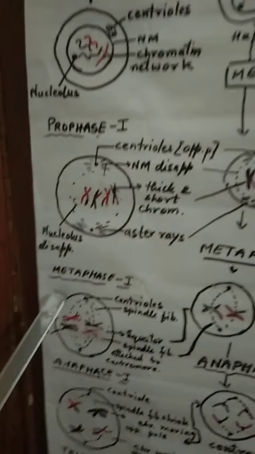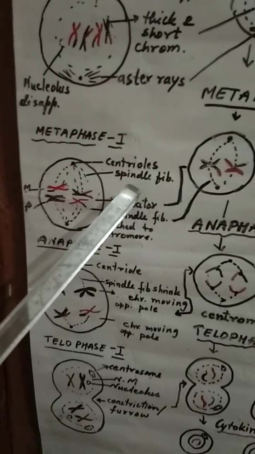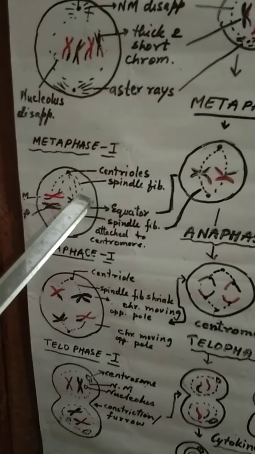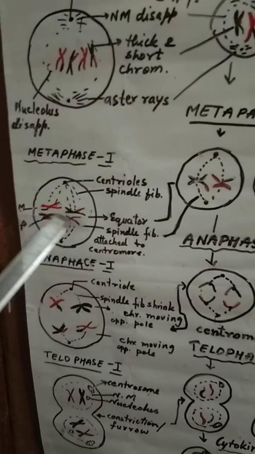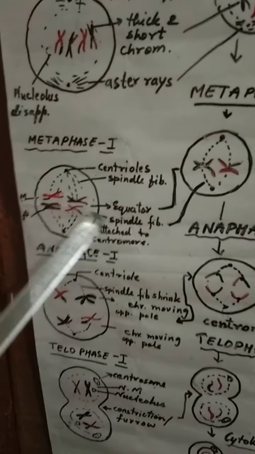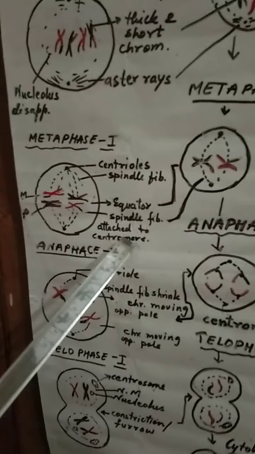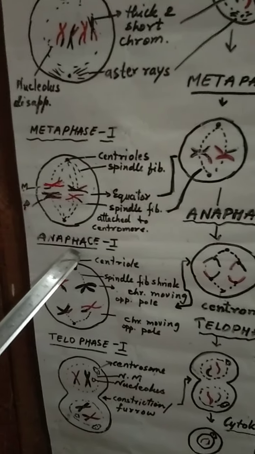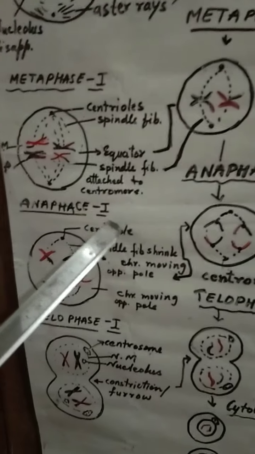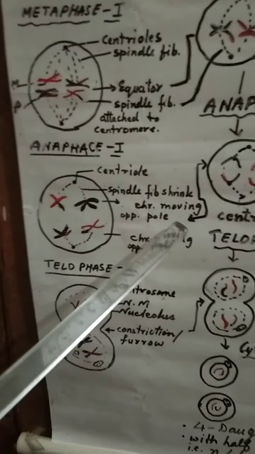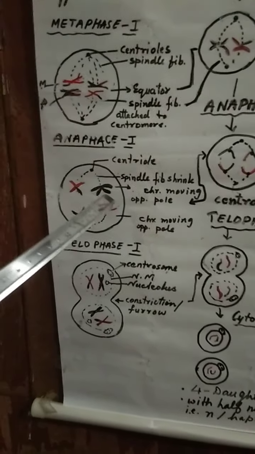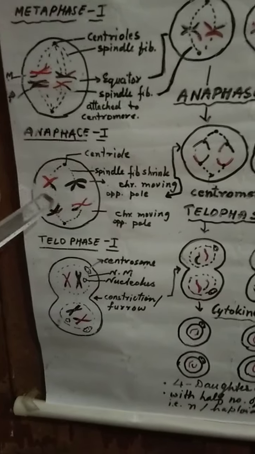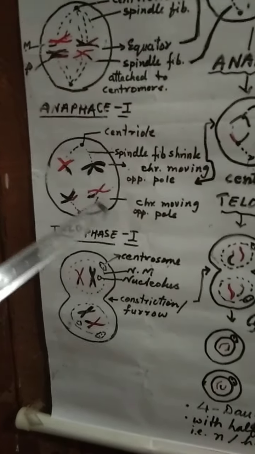Then we move to the metaphase. As we know, in metaphase, centrioles are at opposite poles, spindle fibers are very nicely visible. Equator, you can see here, on which the homologous chromosomes are arranged. Spindle fibers are attached to the centromere. Now we move to the anaphase 1. In anaphase, we know spindle fibers shrink. So here homologous pairing is broken down and the chromosomes are moving towards the opposite pole.